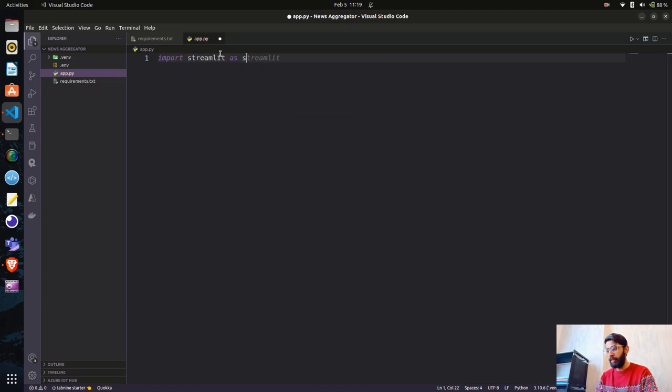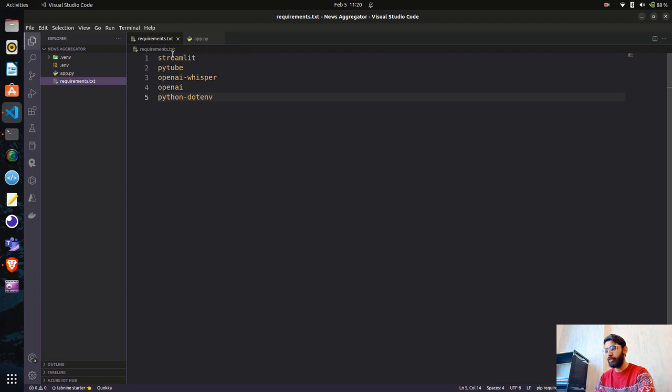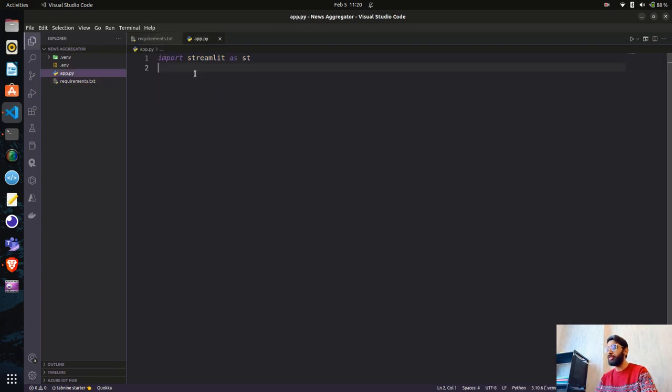Streamlit as st, and if you haven't installed this library yet, you have to create this requirements.txt, and you can also get it from GitHub. Go and clone the repository, and then install these dependencies: Streamlit, PyTube, OpenAI Whisper, OpenAI, and python-dotenv. And then once we have installed all those things, we have imported Streamlit as st.